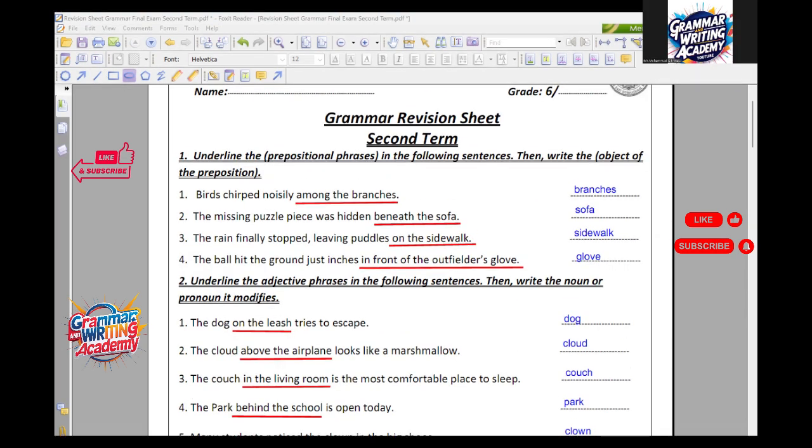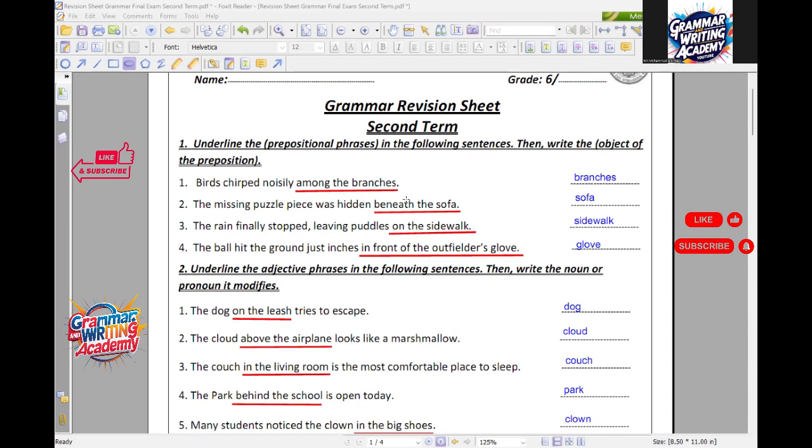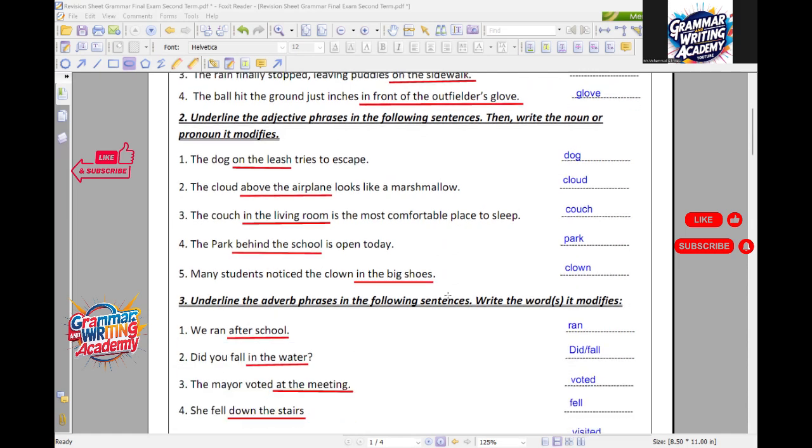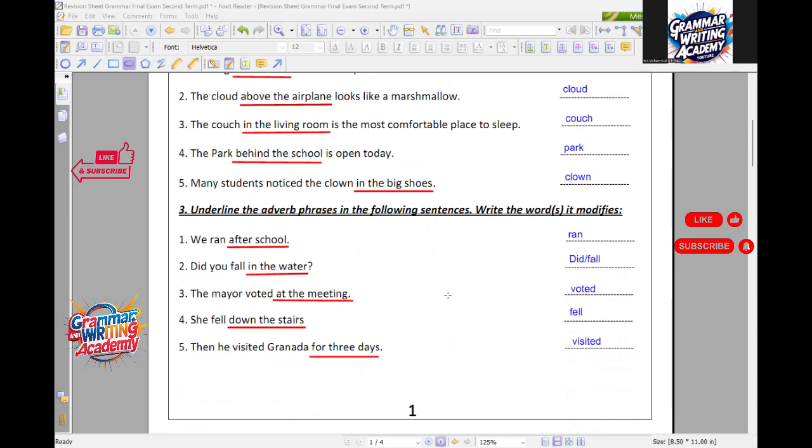Welcome back, my dear boys. Now we're going to continue the grammar revision sheet. On the first page here, as you can see, we explain how we can get a prepositional phrase, what a preposition is, and how we can get the object of this preposition. In the second question, I told you that an adjective phrase is in fact a prepositional phrase and it modifies a noun or even a pronoun. In the third one, we said that an adverb phrase is also a prepositional phrase, but it modifies a verb or an adverb or an adjective.